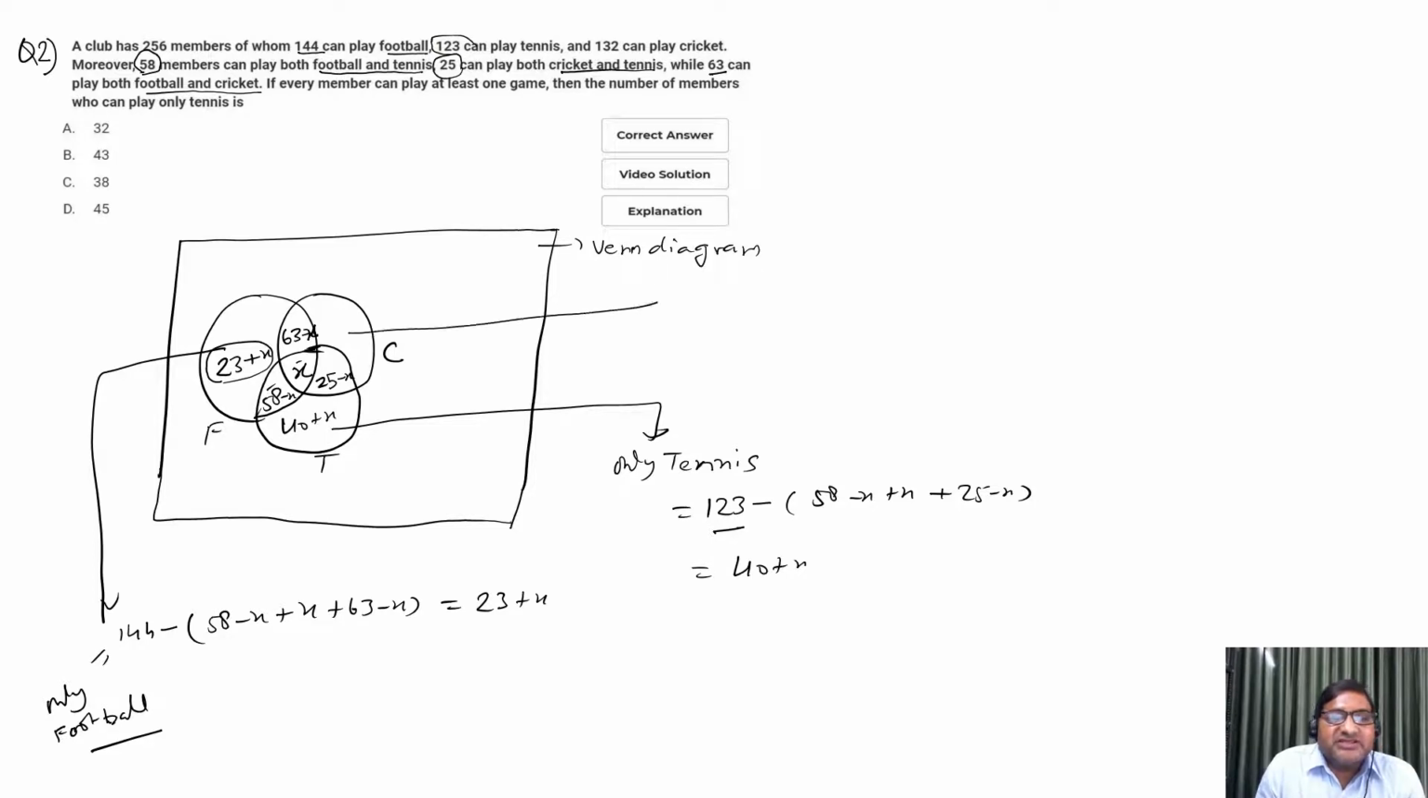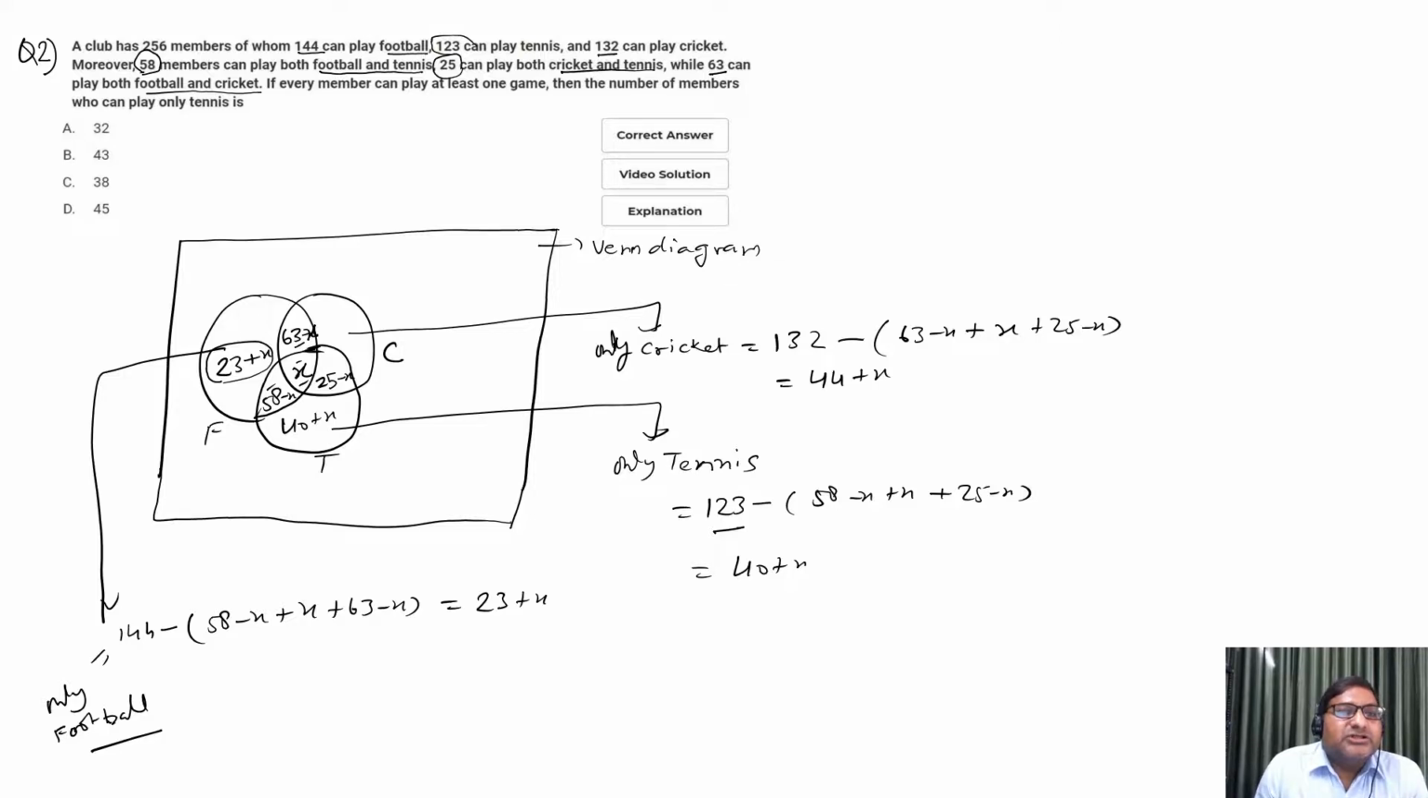In the similar way, this region can also be calculated, that is only cricket. The only cricket region includes total members in the cricket, which is 132 minus this and this. So minus 63 minus X plus 25 minus X. So this comes to be 44 plus X. Right? This is all about the Venn diagram.